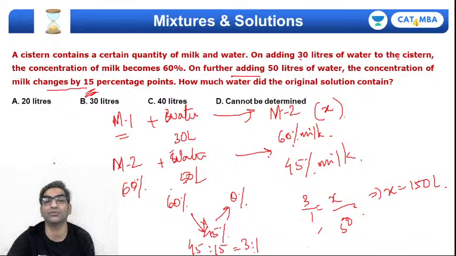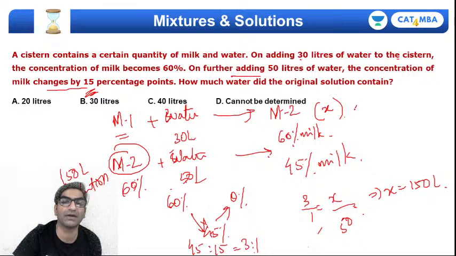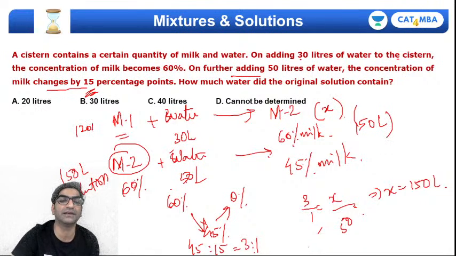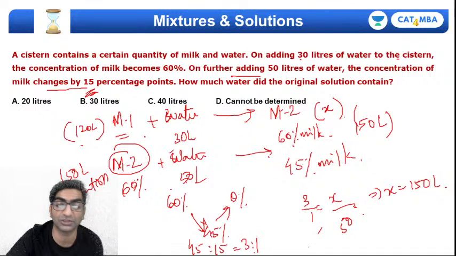So how much milk solution are you taking? We had a 150 liter solution of this. But if after adding 30 liters it became 150 liters, then clearly I must have started with a 120 liter solution of milk and water. So how much water did the original solution contain?